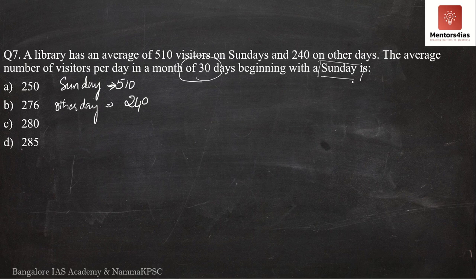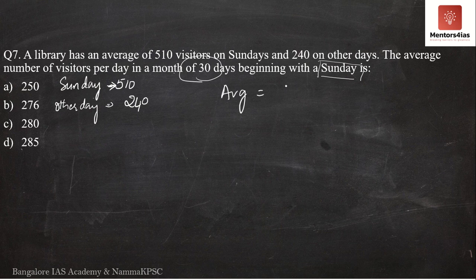Now, why is this important? This is important because we have to determine how many Sundays a month of 30 days will have. Because in order for us to determine the average number of visitors visiting the library per day in a month of 30 days, what do we have to find out?